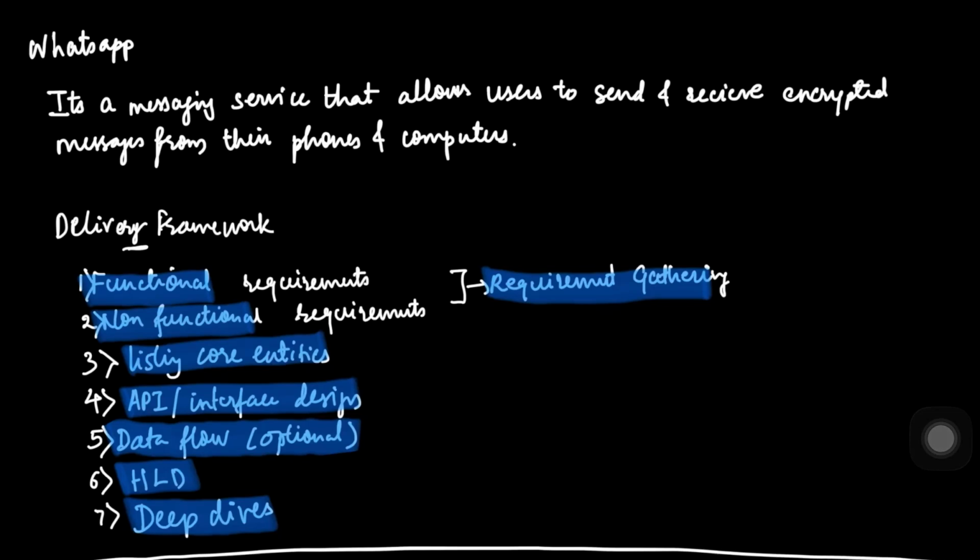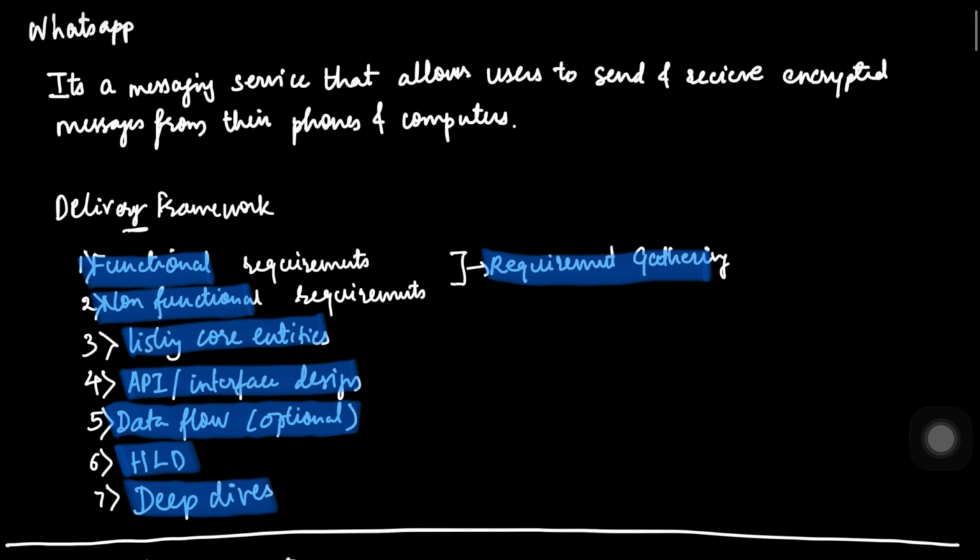Every time you hit send on WhatsApp, a miracle of engineering happens in under 100 milliseconds. We are talking about a system that manages over 100 billion messages a day and maintains billions of concurrent connections, and ensures your data stays private with end-to-end encryption. So this is nothing but WhatsApp.